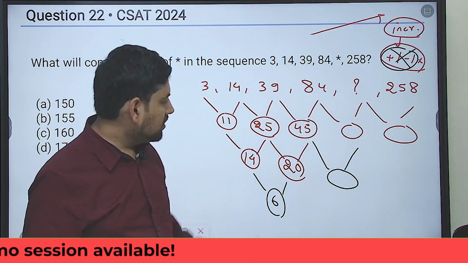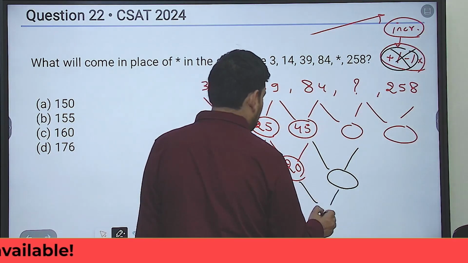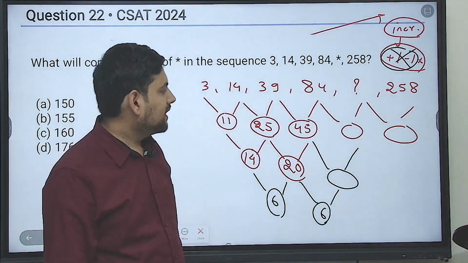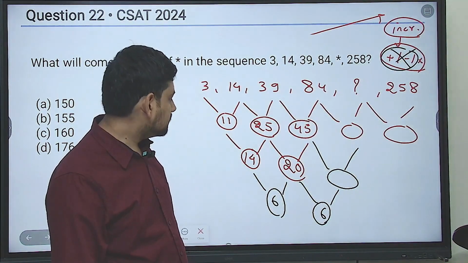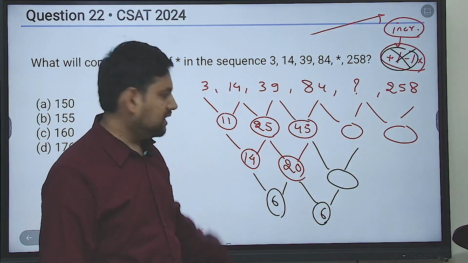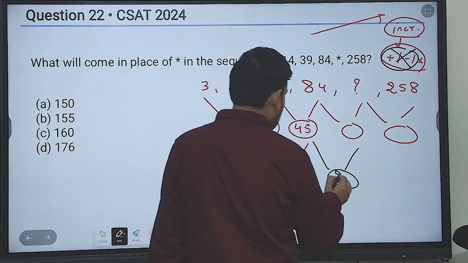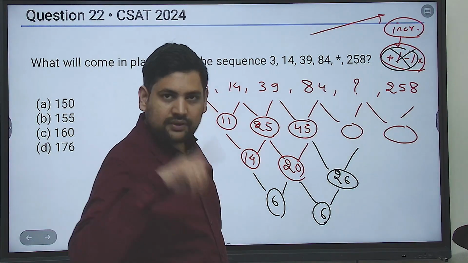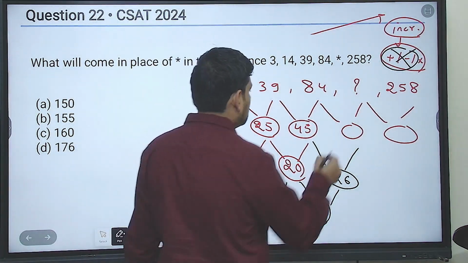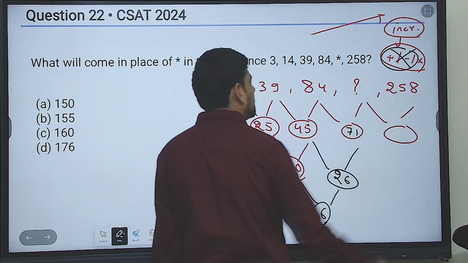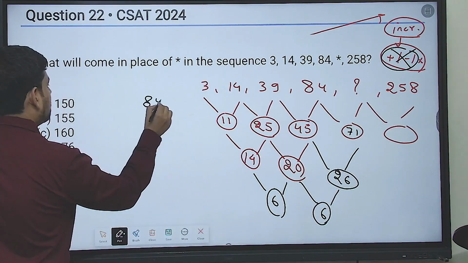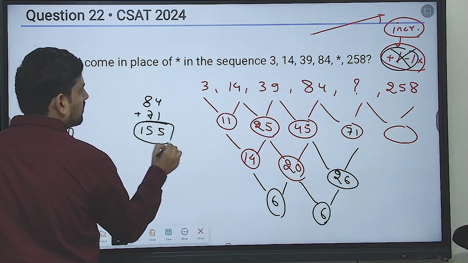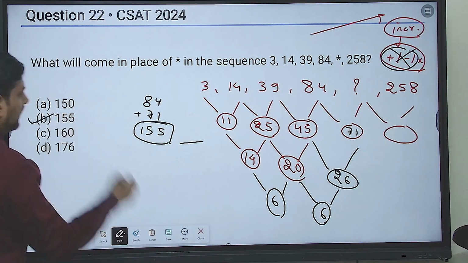So that is why you need to think, "Brother, I have to solve this." Let's try for this. If I get the answer using this, then it's fine. Okay, so then you move forward. This becomes 6. So this also is 6. So 20 plus 6 will be 26. Then 45 plus 26 will be what? 45 plus 26, 51, 61, 71. So this is 71. Then 84 plus 71 will be what? 84 plus 71 will be 5 and 15. So this will come out to be 155.